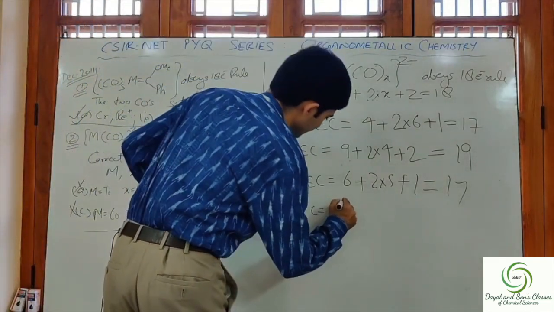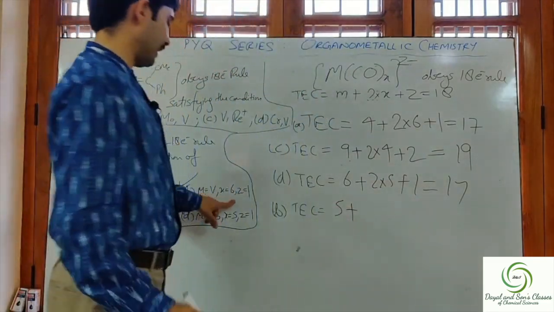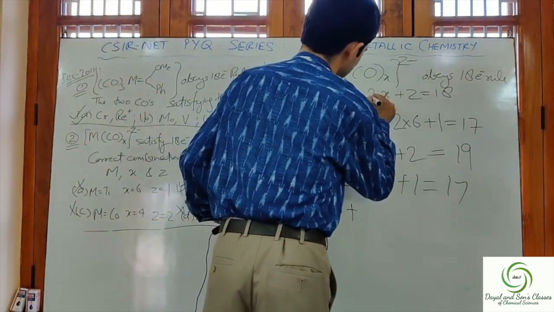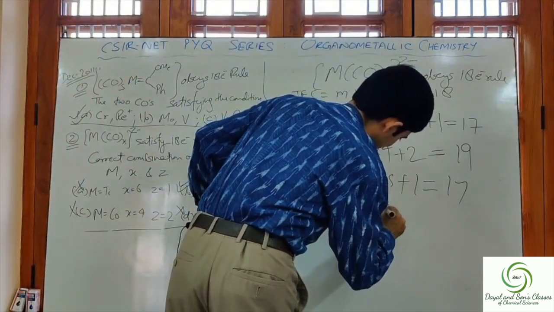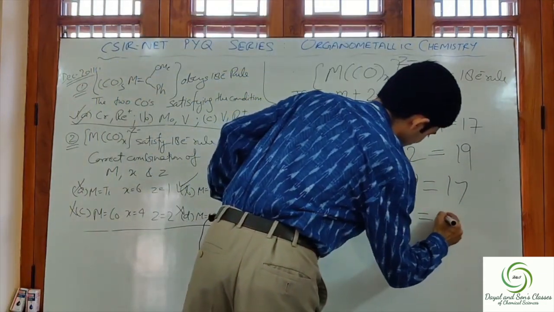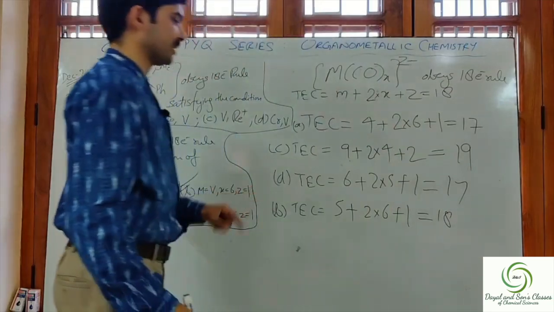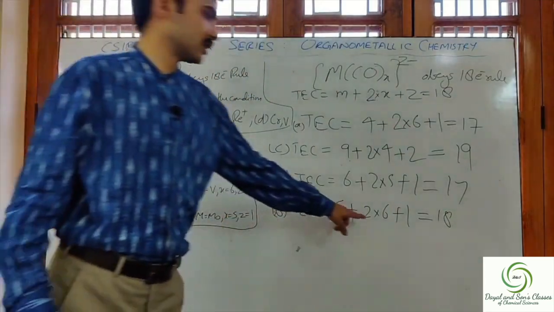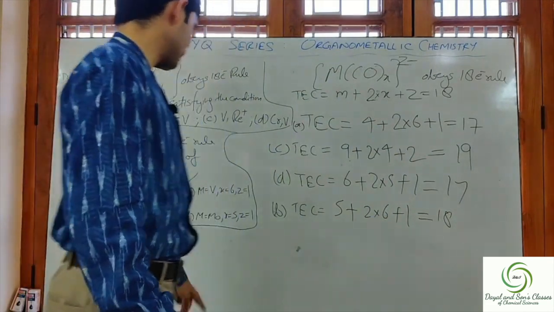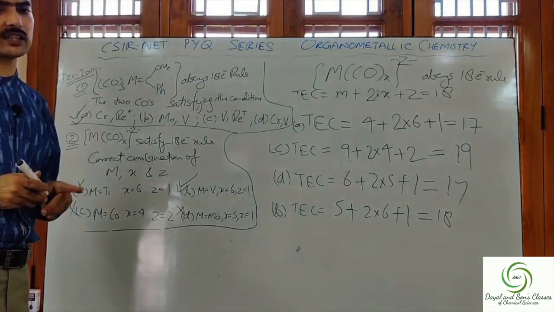So I write here 5 plus. The value of X is given as 6, so 2 into 6. And Z is given as 1, so plus 1 is equal to, this comes out to be 18. 6 twos are 12, 5 plus 1 is 6, 12 plus 6 is 18. So we get a total of 18 electrons. Therefore, option number B is the correct option.